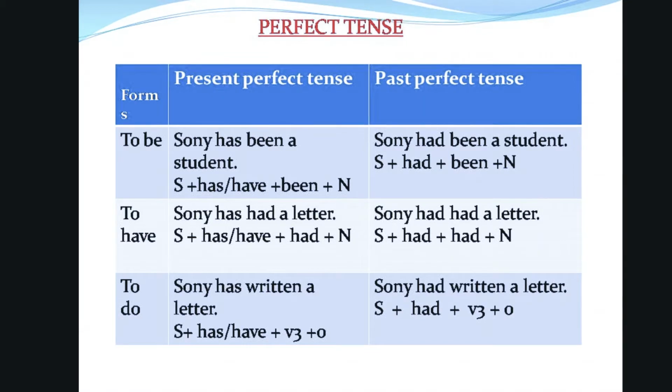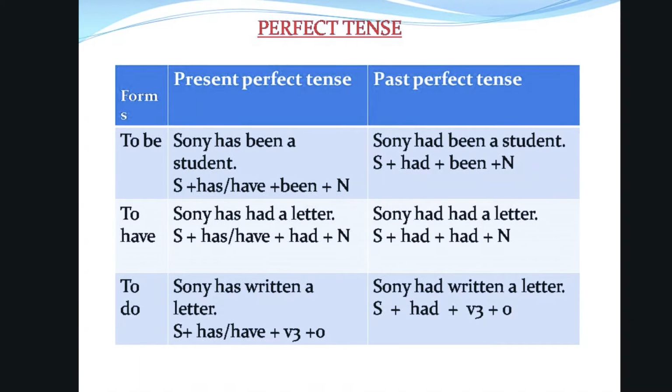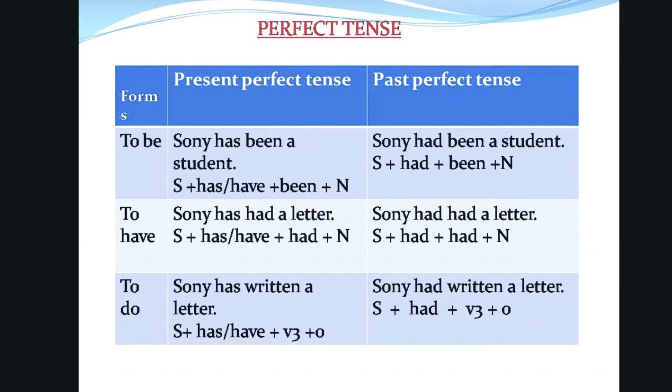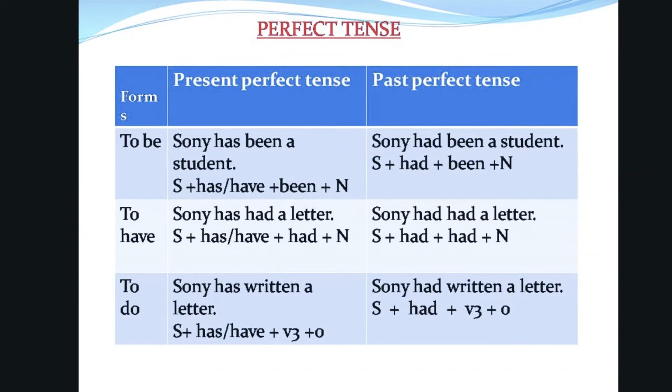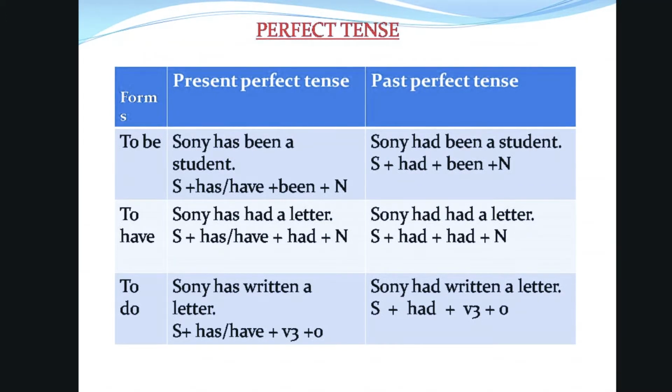A student, noun. To have form of the verb. Sunny has had a letter. Sunny, subject. Has or have plus had, main verb. A letter, noun, is an example for present perfect tense. Sunny had a letter is an example for past perfect tense. Sunny, subject. Had, verb. A letter, noun.